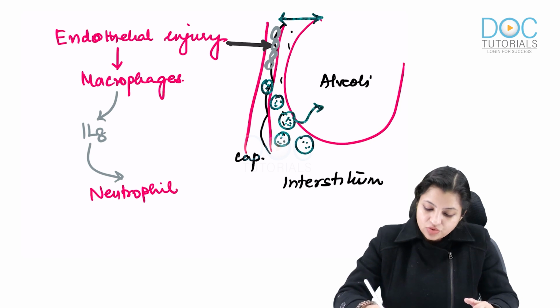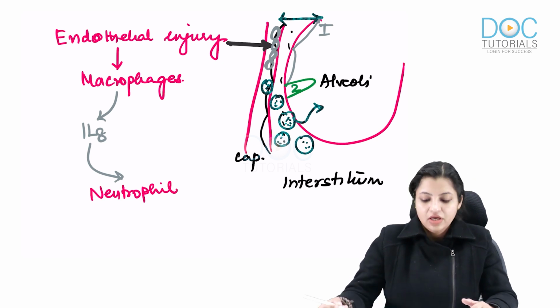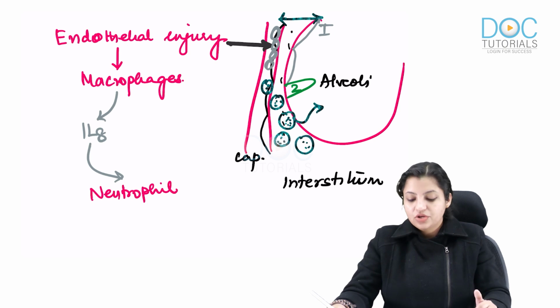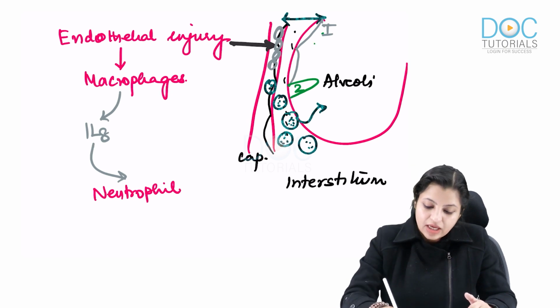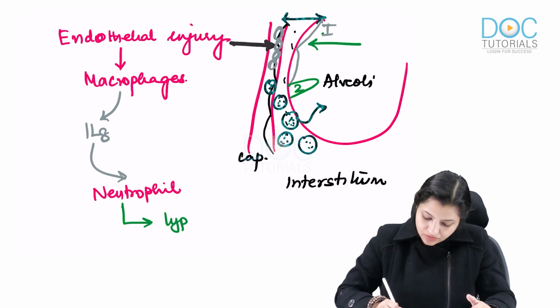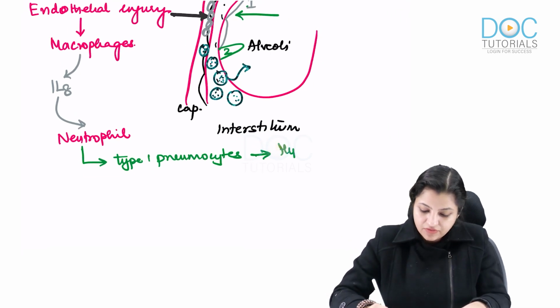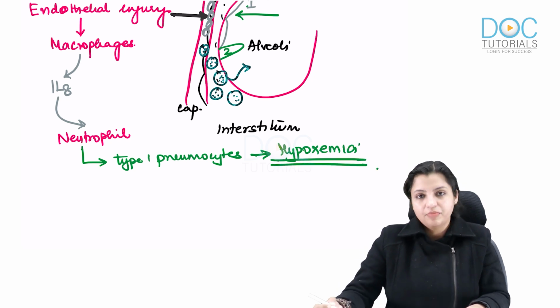Later on, if I look at the alveoli, you all know that the alveoli are lined by type 1 pneumocytes, and we also have type 2 pneumocytes here. As soon as the neutrophils enter into the alveoli, they cause damage to type 1 pneumocytes initially. Now because type 1 pneumocytes are damaged, the patient starts presenting with hypoxemia.